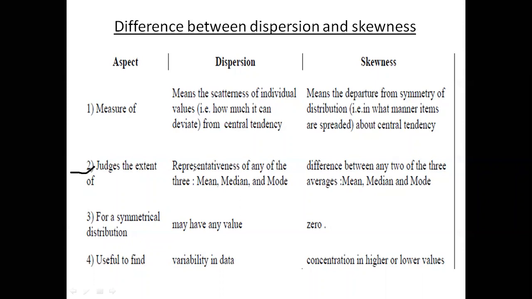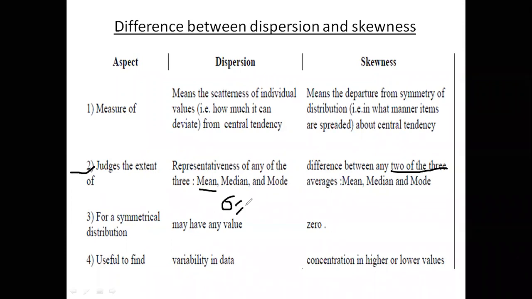How can we calculate dispersion, and how can we calculate skewness? Skewness is basically calculated by finding the difference between mean and median, or mean and mode. I repeat again: skewness is calculated by finding the difference between any two, either mean and median, or mean and mode. And in terms of dispersion, it is calculated using, for example, the standard deviation.